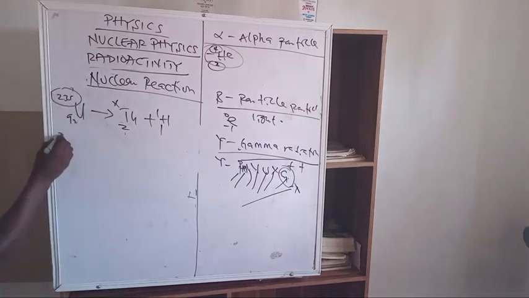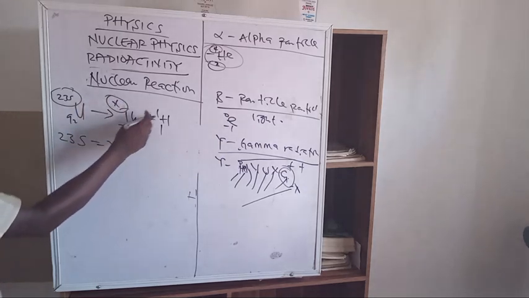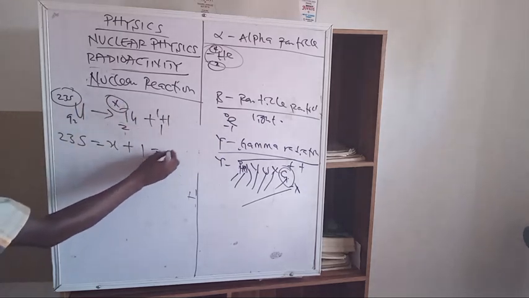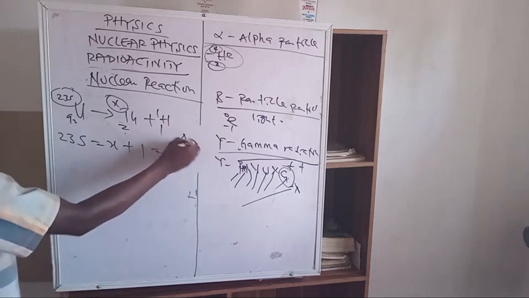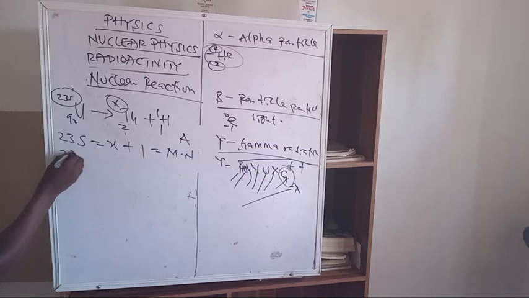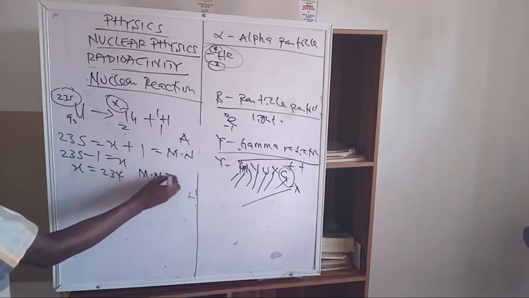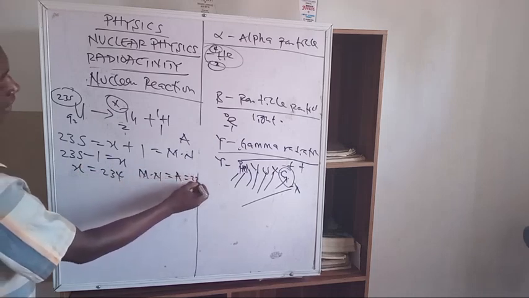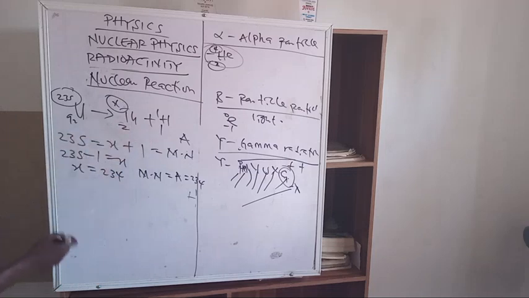The 235 is going to be equal to X plus what is here, which is 1. This will give you the mass number, and the symbol for the mass number is A. So at the end you have 235 equal to X plus 1, so 235 minus 1 is equal to X. Then A is equal to 234. That means your mass number A is equal to 234.